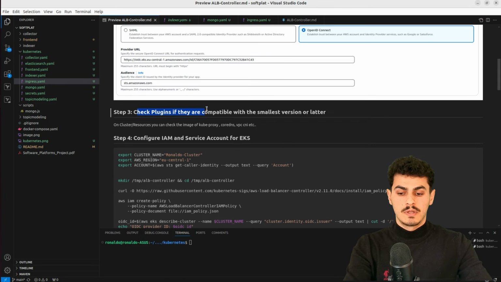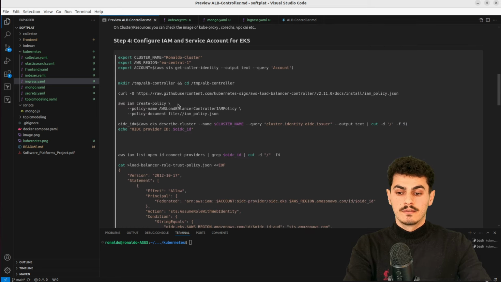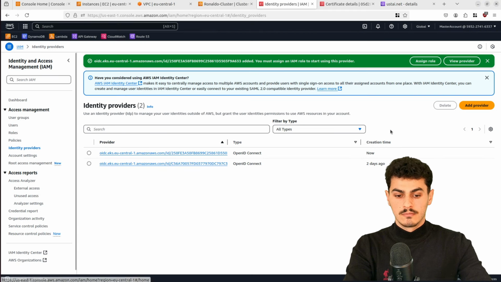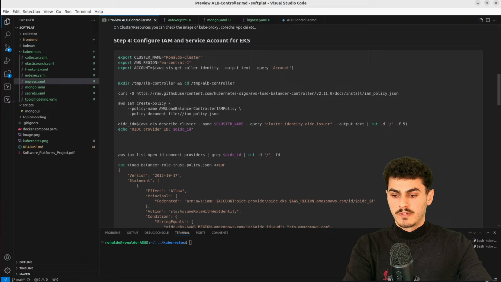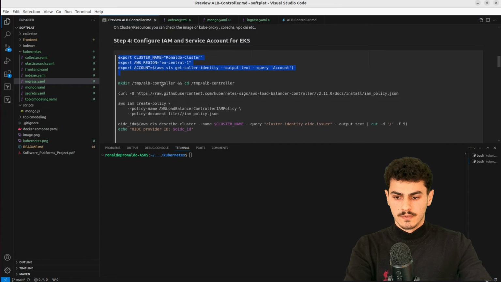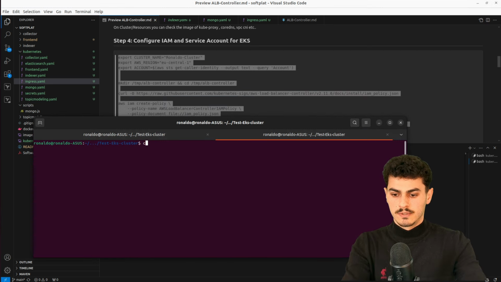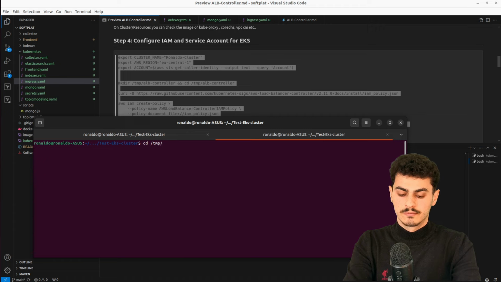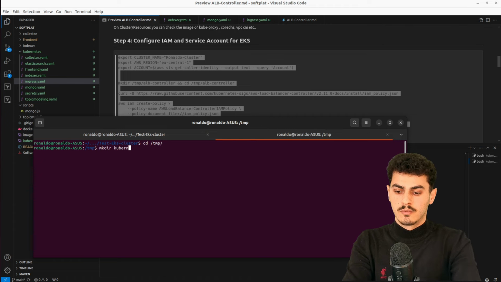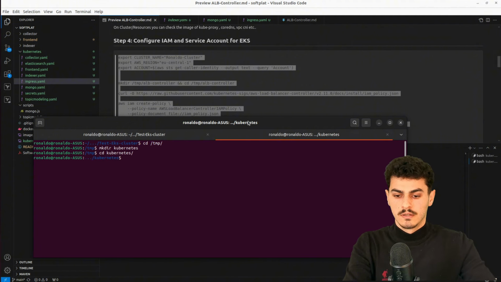Step 3 is to check that the plugins are compatible with the cluster version. Well, they are because I'm using version 1.31. And step 4 is we are going to run all of those commands. So after the identity provider is created, let's go now. So export all of those. First of all, let's go to temp, make dir kubernetes, and cd into kubernetes.